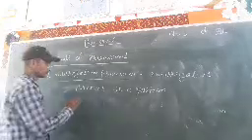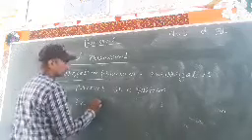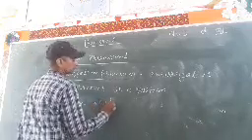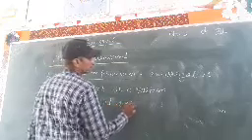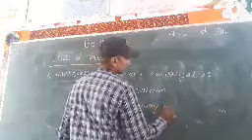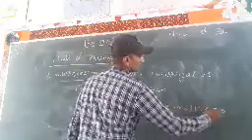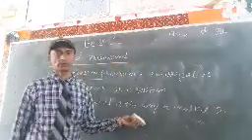For example, which is the way to market?